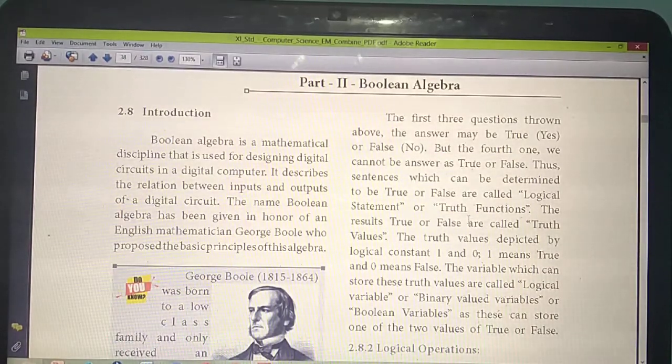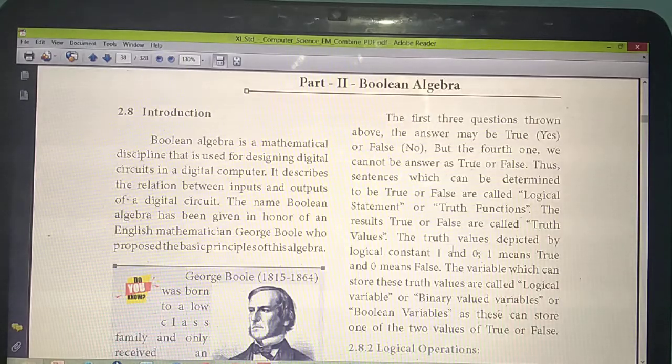This is all important, 1 mark question. Sentences which can be determined by true or false are called which statement? Logical statement or truth functions. While I am taking class itself, I used to say this is the important 1 mark question, or this is the important 2 mark question. Please mark that in your textbooks at that time itself. Some questions only they will ask from the book back, because the remaining questions they will ask from book inside. So only I am telling.